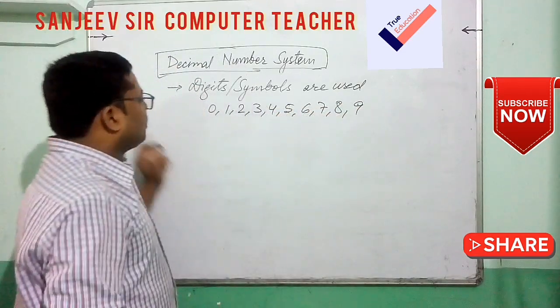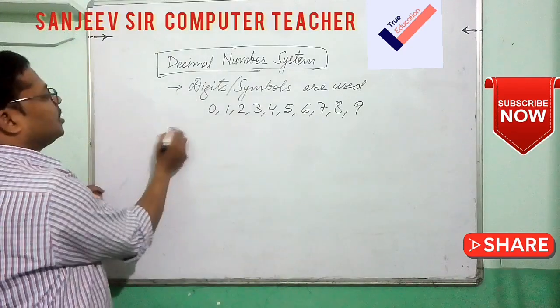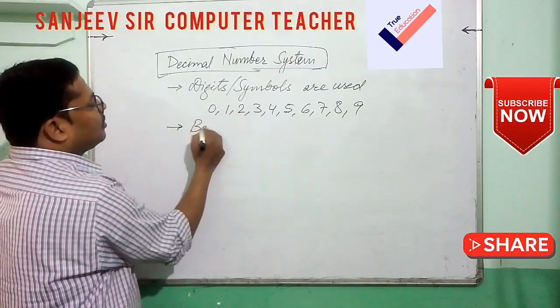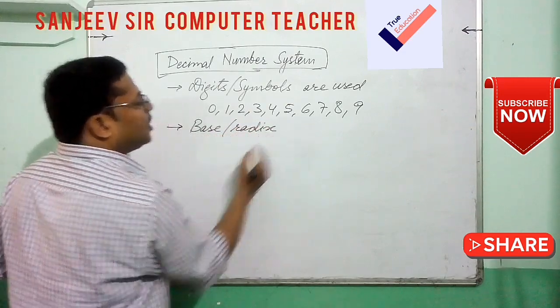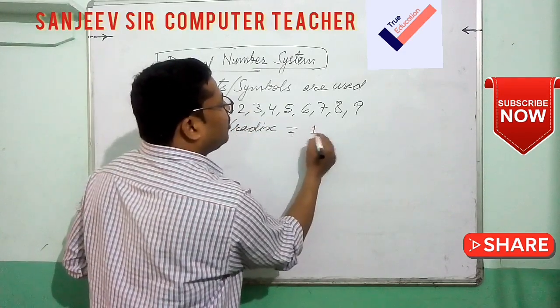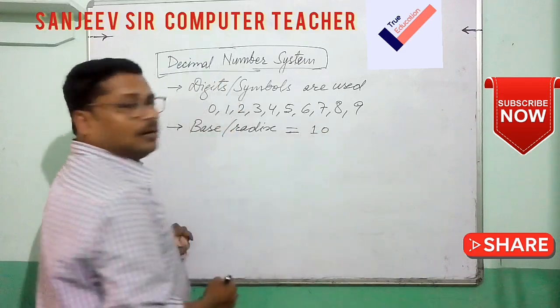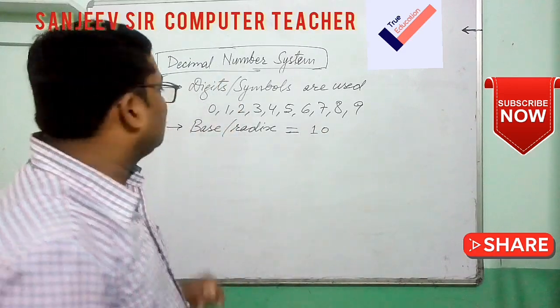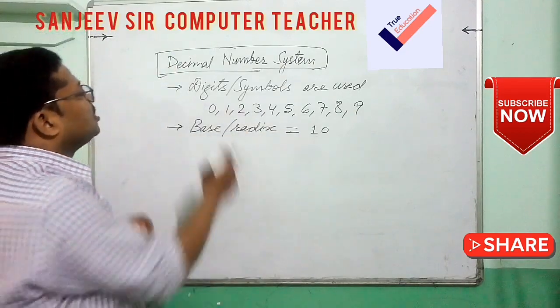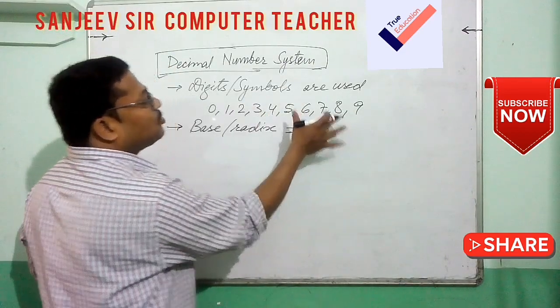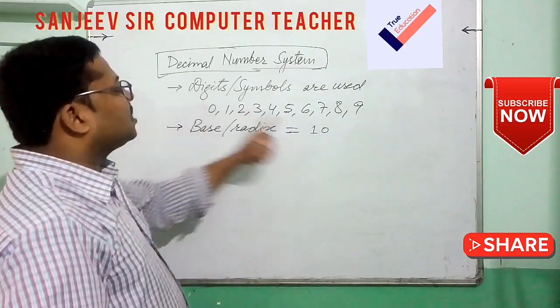So like this, it is 10. So that's why the base or radix is equal to 10. If somebody asks why the decimal number system has base 10, it is because it uses 10 digits or symbols to represent any number. That's why its base is 10.